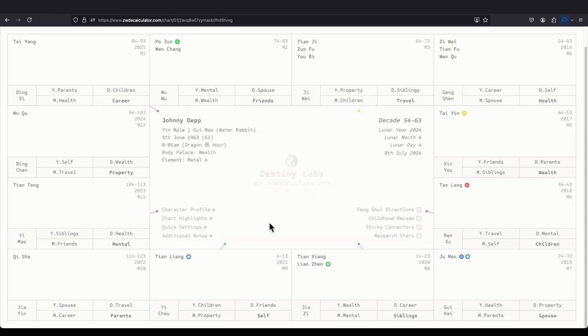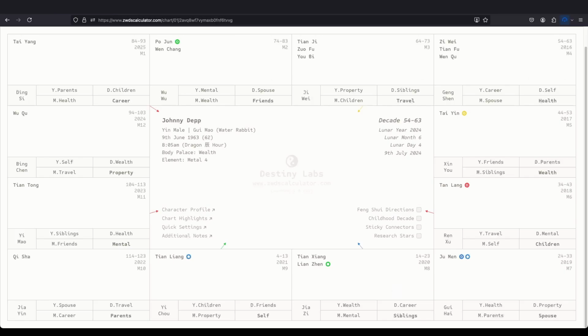Alright, let's look at the functions on the right. The functions on the right include feng shui directions. This is convenient for you to see the directions for general usage in Chinese metaphysics. So we know that Wu is south and Zi is north, right? But it's a lot of different palaces, which shows a lot of different degrees that you have to memorize. So with this function, it helps to display all of the degrees and directions over here.